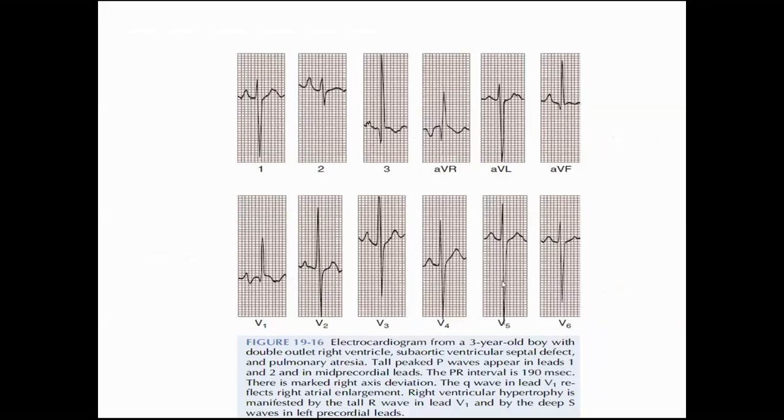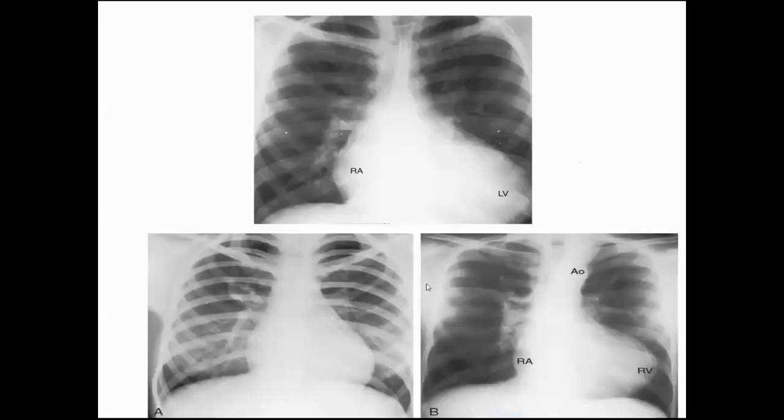Sir, and this ECG is basically with pulmonary atresia, which is an example of DORV with VSD with pulmonary atresia that they have given. They have shown a T wave in lead 1 and lead 2, we have a right axis deviation, there is a Q wave in V1, along with right atrial enlargement. You can jump this ECG, it is of no relevance; a VSD with pulmonary atresia will have this.